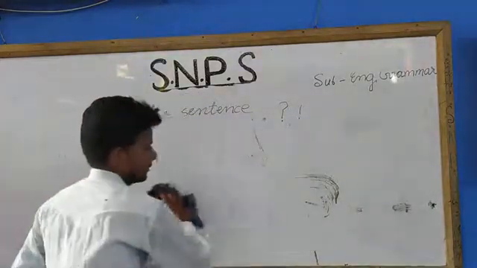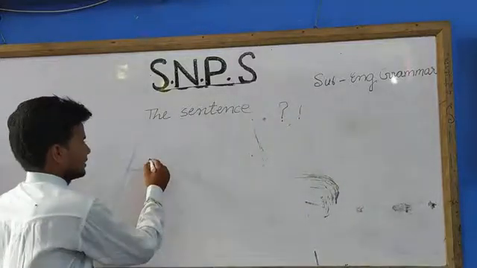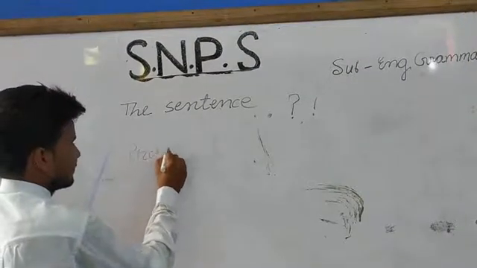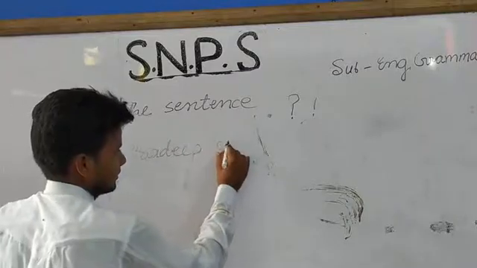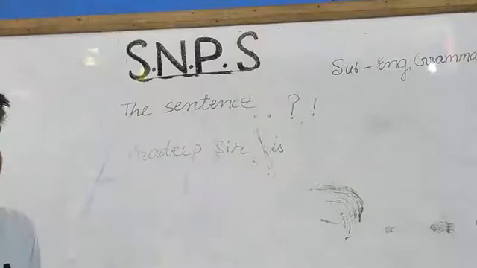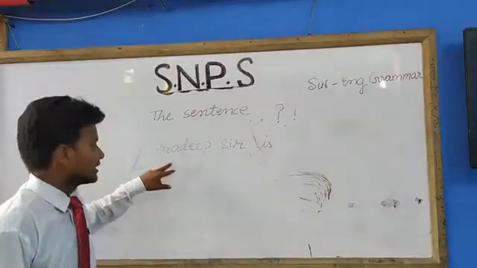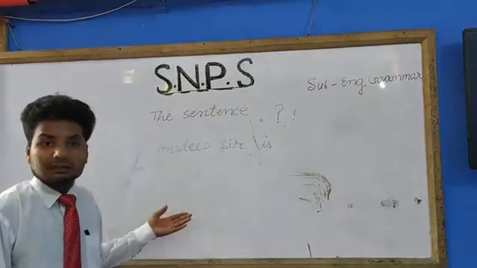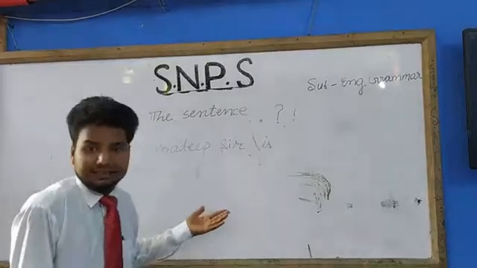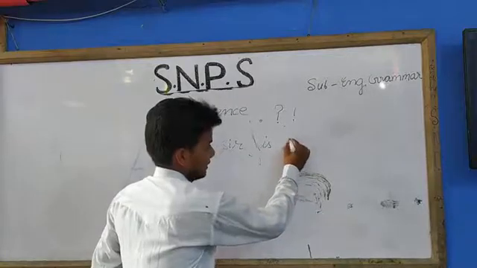If the sentence is giving complete sense, for example, I am going to write some sentences. I am your English teacher, you know very well. If I write "Pradeep sir is" and I will not write any more words, in such case, what would you think? You are saying that Pradeep sir is. You are not getting the complete sense. Pradeep sir is, but what is Pradeep sir? You are not getting the complete sense. So you can say that this group of words can't be considered as a sentence.